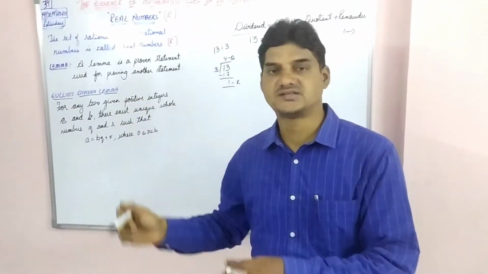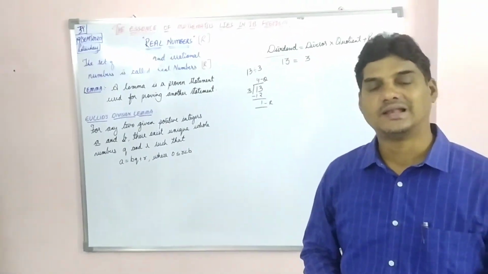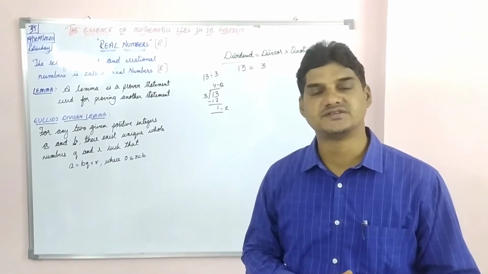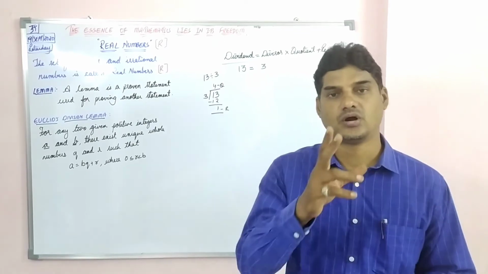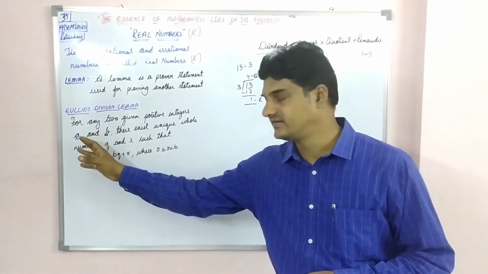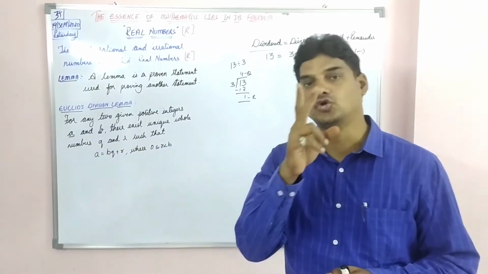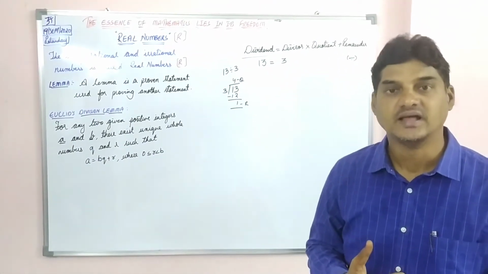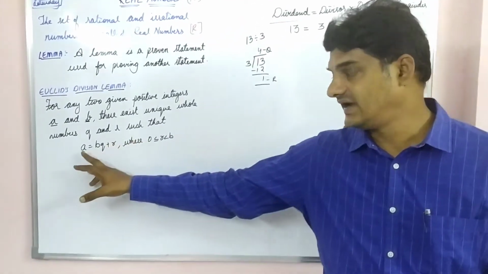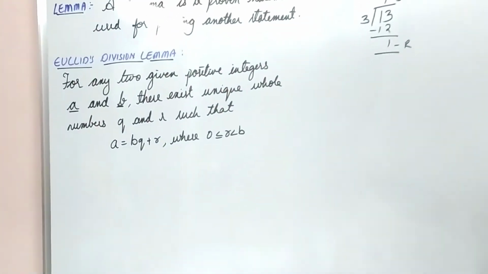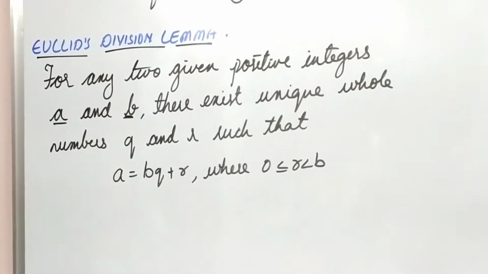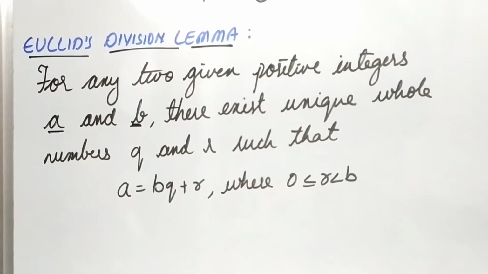We have written first Euclid's division lemma. What is that? For any two positive integers a and b, there exist two unique numbers called q and r such that a is equal to bq plus r, where 0 is less than or equal to r is less than b.